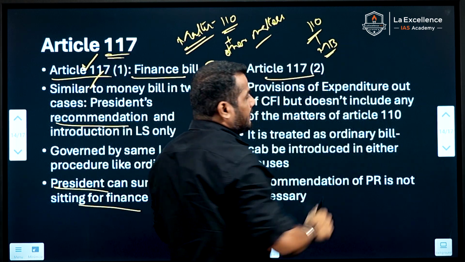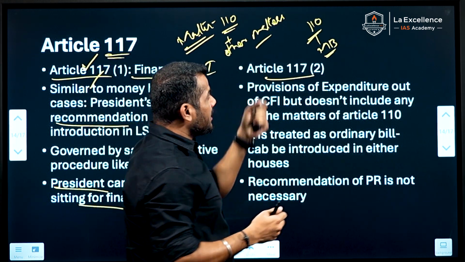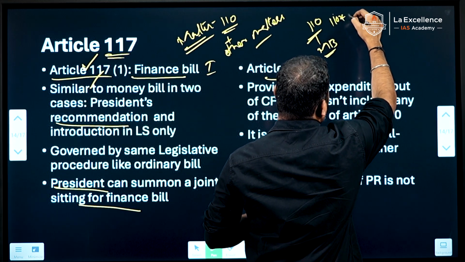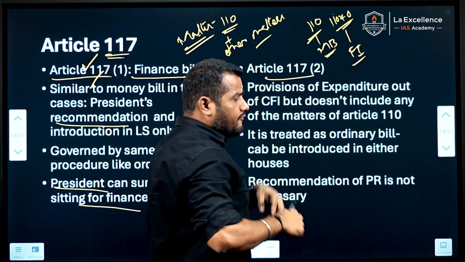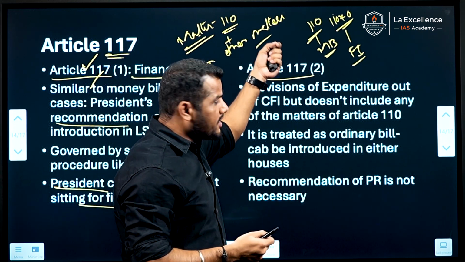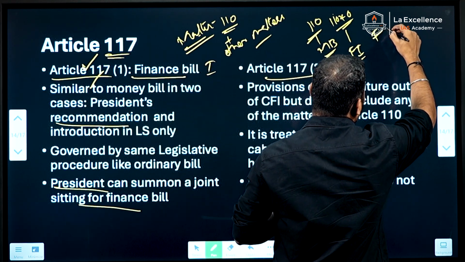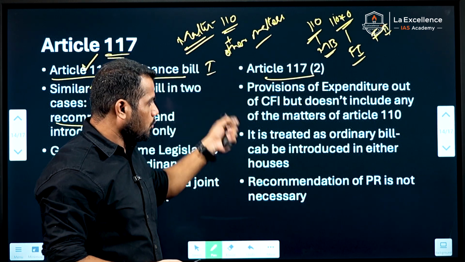If it deals with the matters mentioned in Article 110 and other matters, it is called financial bill first. If it deals only with financial matters other than Article 110, it is called financial bill second under Article 117 subclause 2.